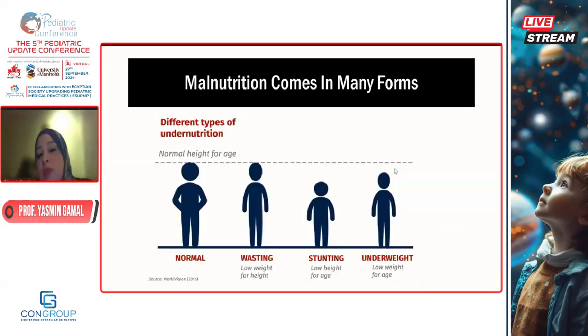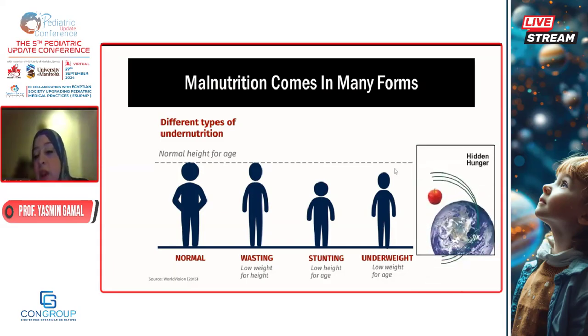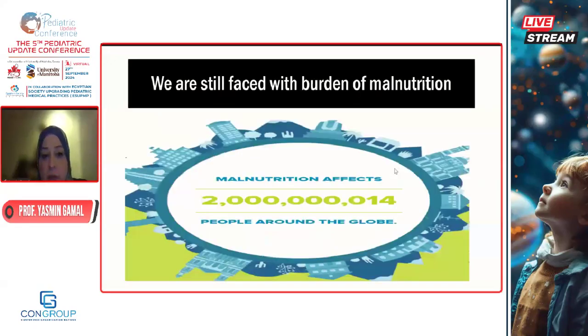So malnutrition comes in many forms. If we don't have optimum environment, optimum nutrition, even when the genes are working and the hormones are working, we are faced with a lot of different types of undernutrition: mainly wasting, which is low weight for height, stunting, low height for age, underweight, and nowadays we're having the hidden hunger, which is deficiency of vitamins and minerals that has no visible warning signs. And the impact on growth is detrimental because it will affect the velocity of height, it will affect the velocity of weight gain.